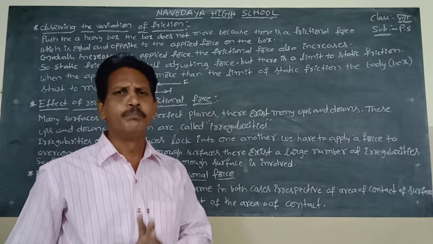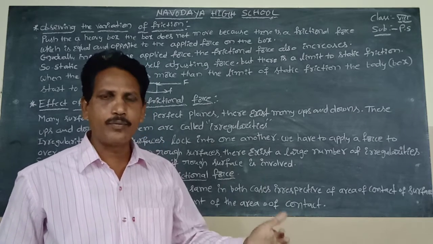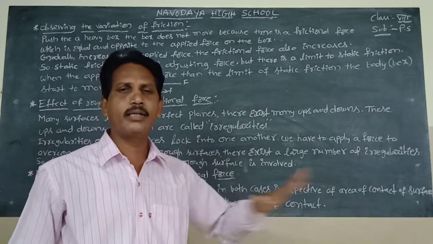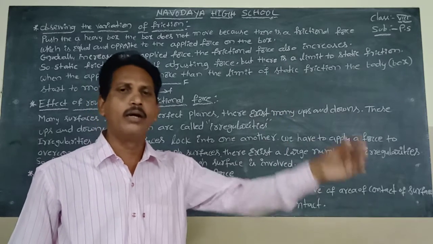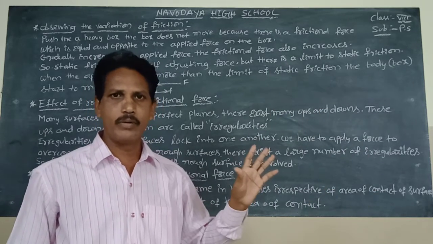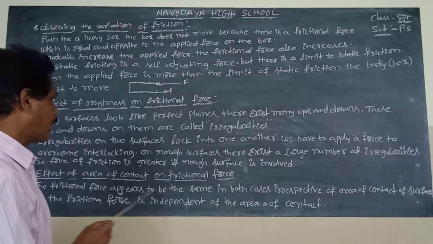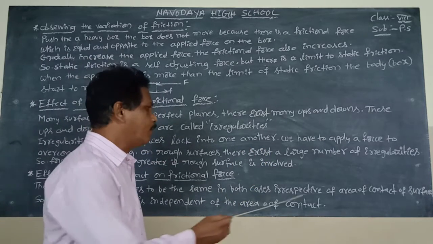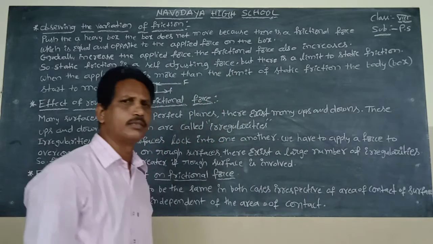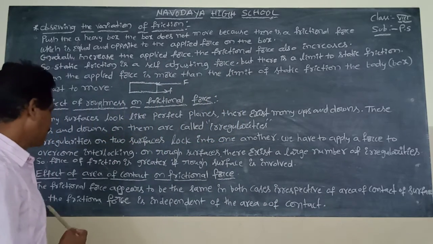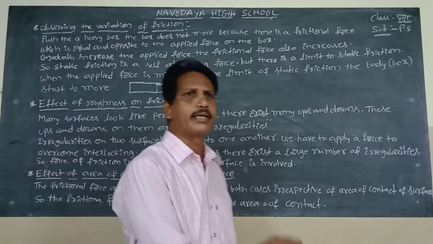So we conclude the frictional force is independent of area of contact. The horizontal wooden block occupies more area than the vertical wooden block. The frictional force appears to be the same in both cases irrespective of area of contact of surface. So the frictional force is independent of the area of contact.